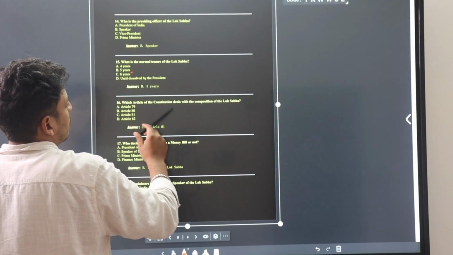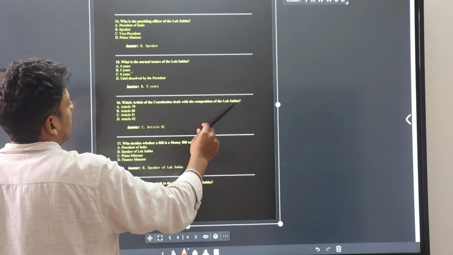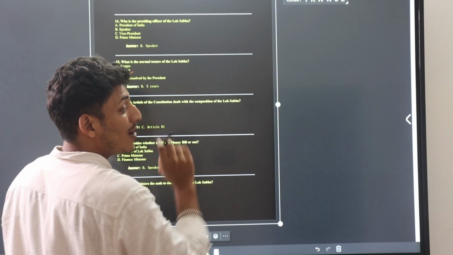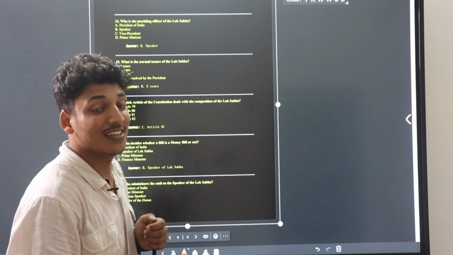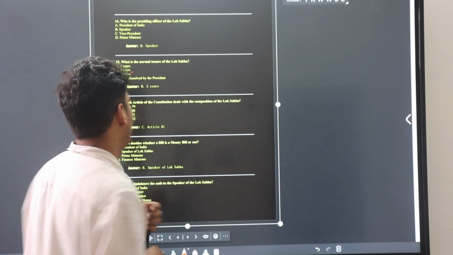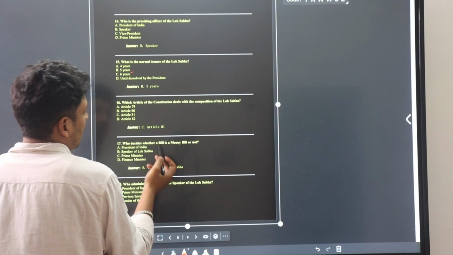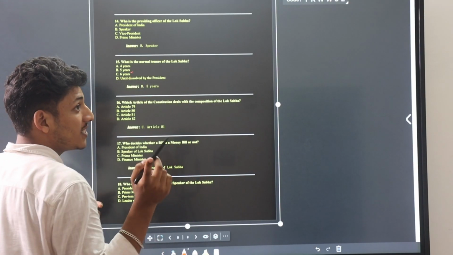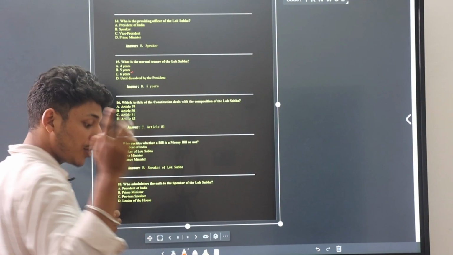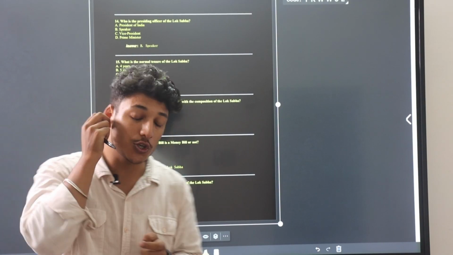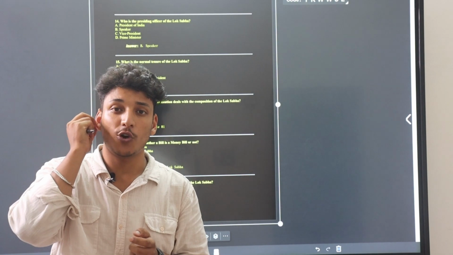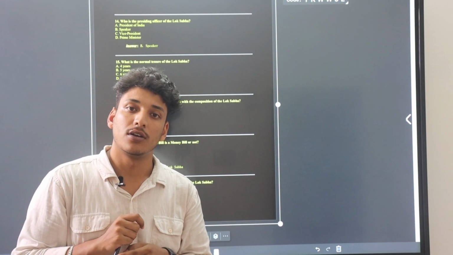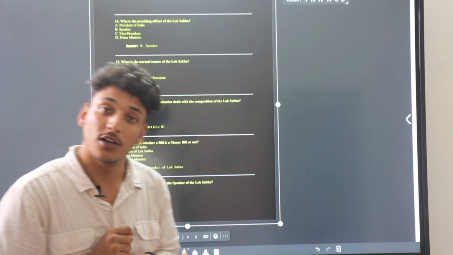Which article of the Constitution deals with the composition of Lok Sabha? Article 81. Article 80 talks about which provision? Rajya Sabha. Okay. Who decides whether a bill is a money bill or not? I taught you when I was teaching you about article 108, money bill. Who will say that it is a money bill or not? Speaker of the Lok Sabha.